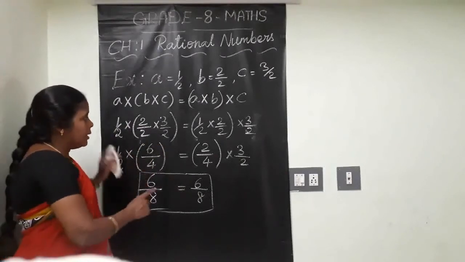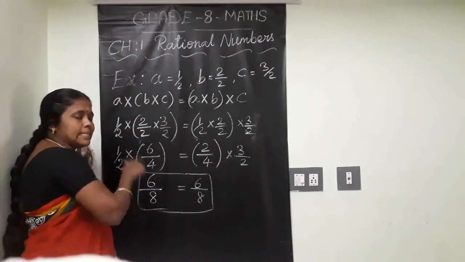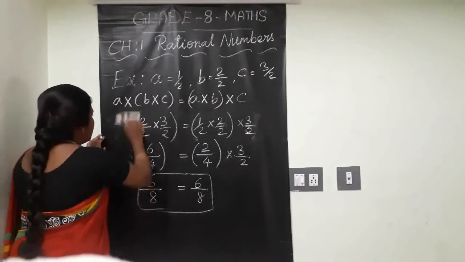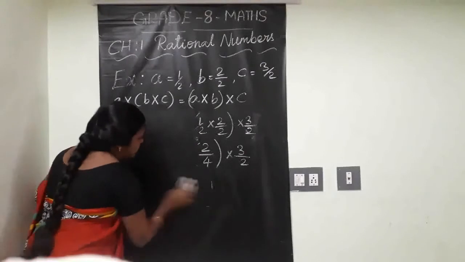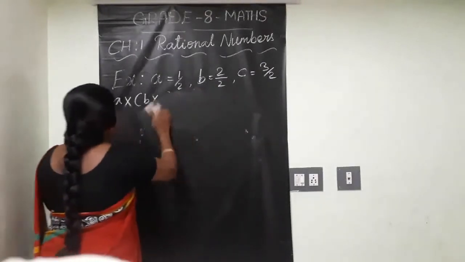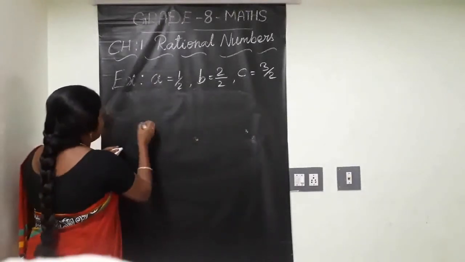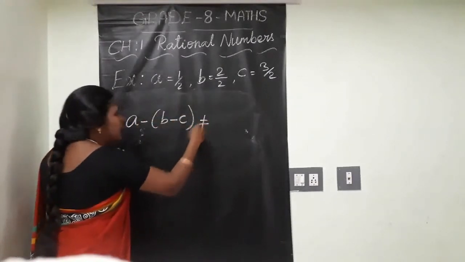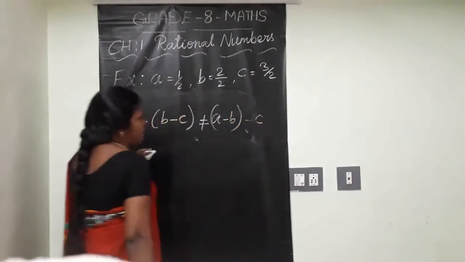See, I am telling you that associativity is suitable under addition and multiplication, but it is not suitable under subtraction and division. See how that result comes. a minus (b minus c) is not equal to (a minus b) minus c.